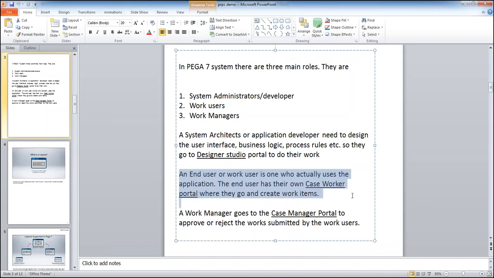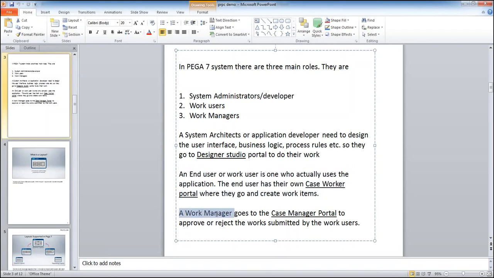If you log in as an end user, once your development is over, you will move the code to production. So who will use the application? Obviously end users only. When the end user logs into the application, the look and feel will be different, and that will be determined by the case worker portal. As the name indicates, the case worker portal will be useful for the end users to create the work items. I will also show you how this looks in the existing application.